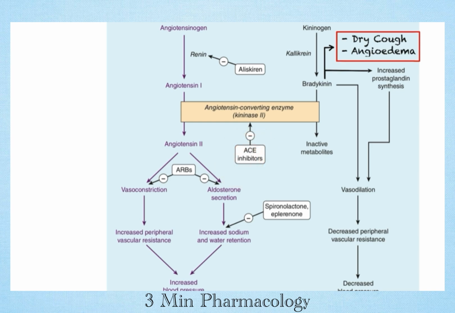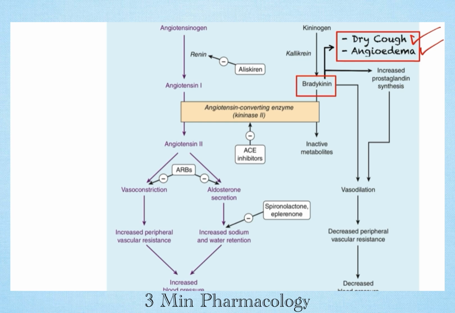But another action is that angiotensin converting enzyme also causes the breakdown of bradykinin by its metabolism. But when we use an ACE inhibitor, it cannot break down the bradykinin, and we know bradykinin is responsible for the dry cough as well as the angioedema. So that's why dry cough is produced as an adverse effect of the ACE inhibitor.